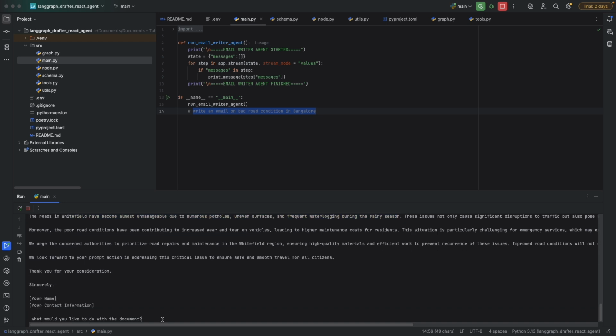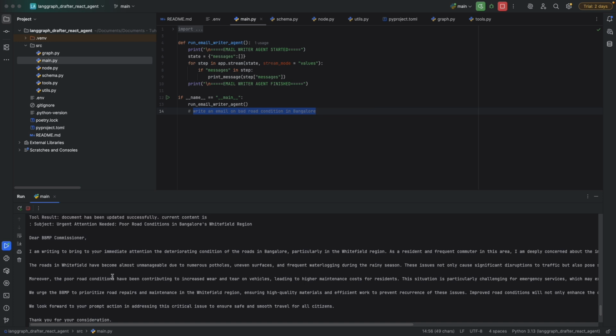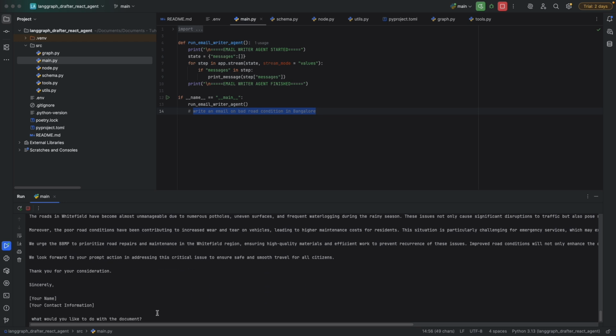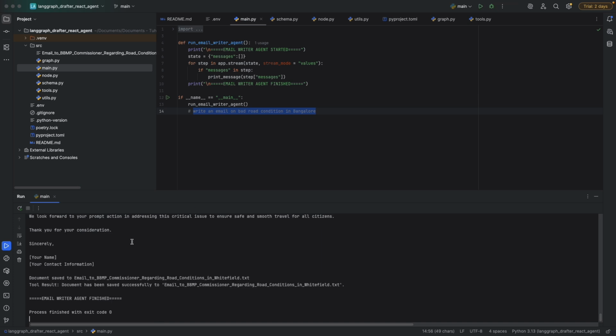Now I will ask that agent again, and it's asking what would you like to do with this document. I'll ask the agent to write it to BBMP commissioner. So there is some spelling mistake, but it will understand hopefully. Yeah, so it addressed it to BBMP commissioner now. So it has updated the email again. Now I am satisfied with that particular email, so I'll ask the agent to save it. So it has saved and finished the execution of the agent.